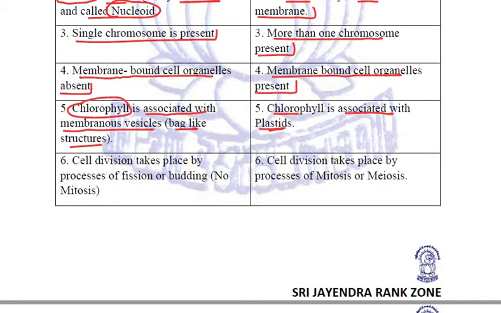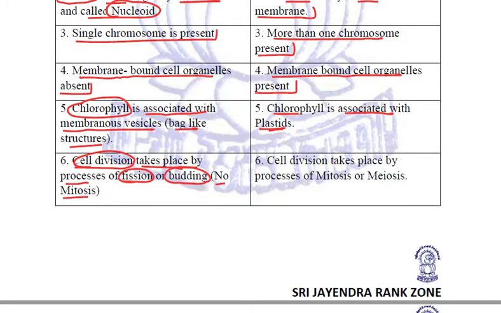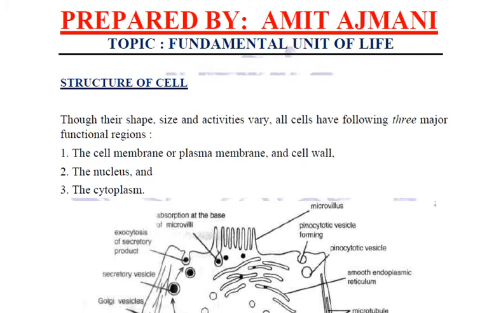In prokaryotic cell, the division of these cells takes place by the process of either fission or budding. No mitosis takes place. Whereas in eukaryotic, the cell division takes place by the process of mitosis or meiosis. So these are a few differences between prokaryotic and eukaryotic cell.